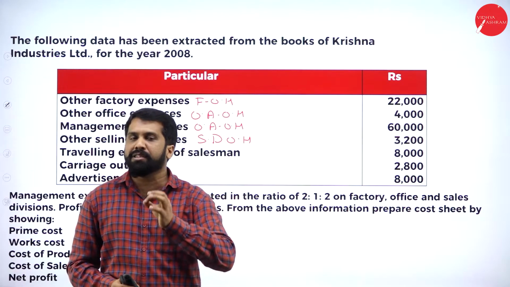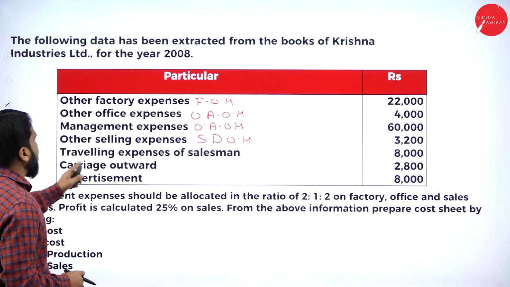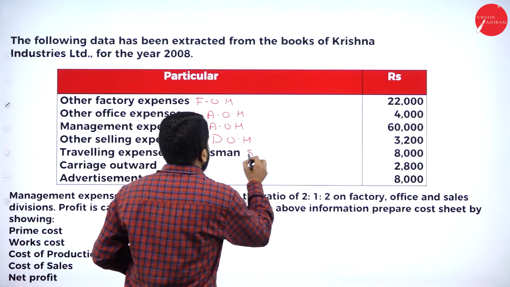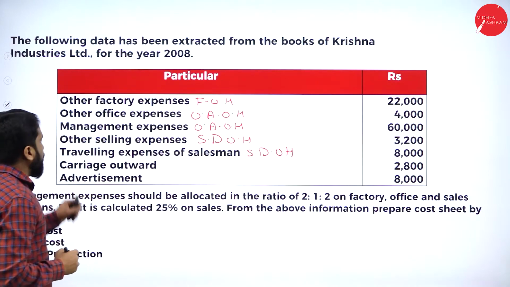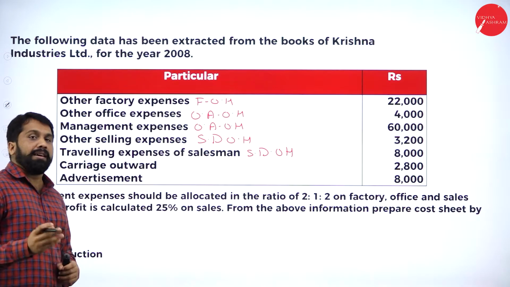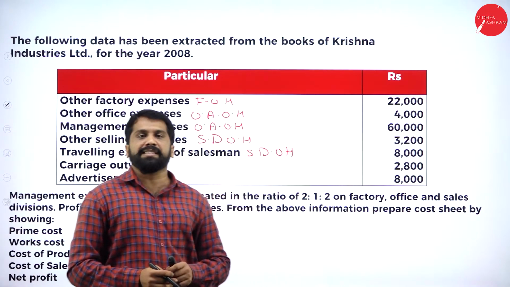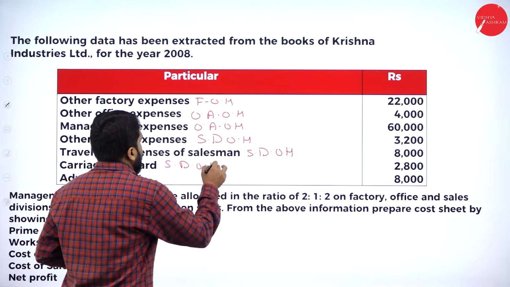Whatever he travels, you have to pay for that. That expense we call traveling expenses. Clear? Yes, this will be selling and distribution overhead. Then carriage outward. Carriage inward is prime cost. Carriage outward, exactly, comes under selling and distribution overhead.